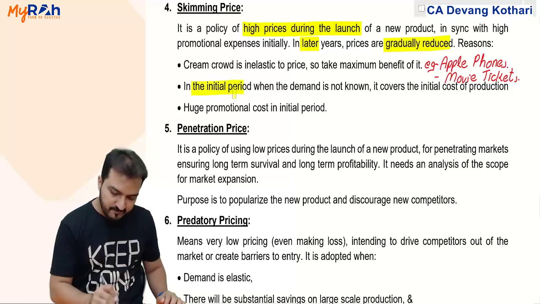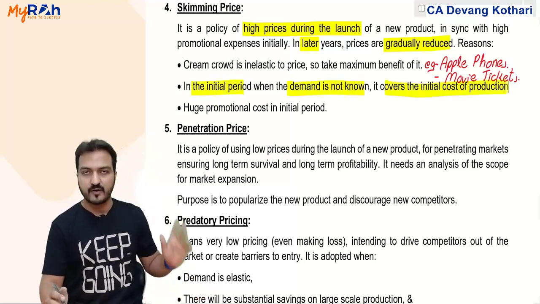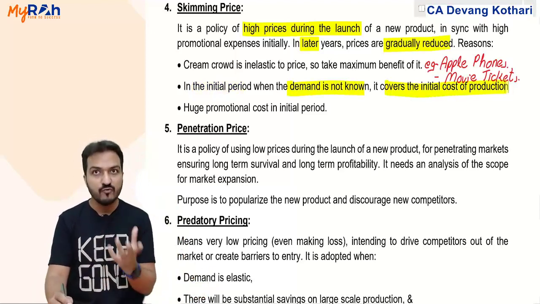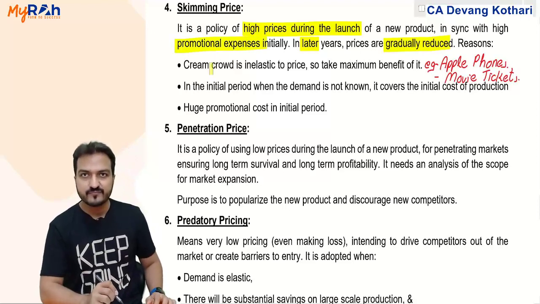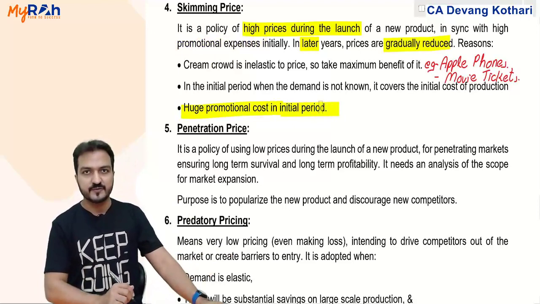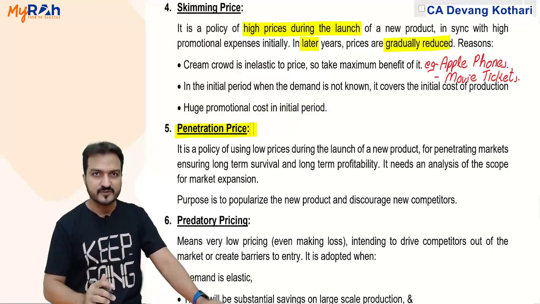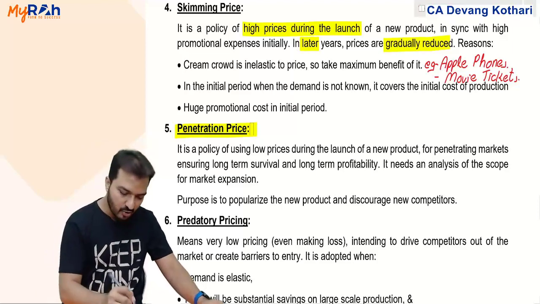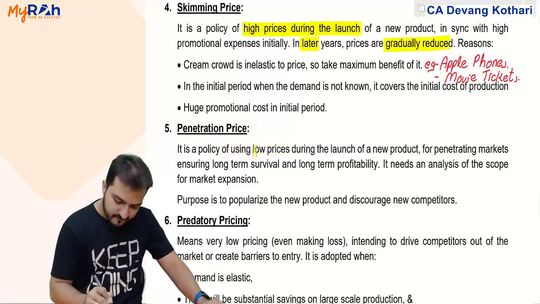In the initial period, when the demand is not known, it covers the initial cost of production. Especially in case of movie tickets, they have very huge promotional expenses. So huge promotional cost in the initial period requires the skimming price method. Or second, penetration pricing, exact opposite. Penetration pricing is a policy of using low price during the launch of a new product